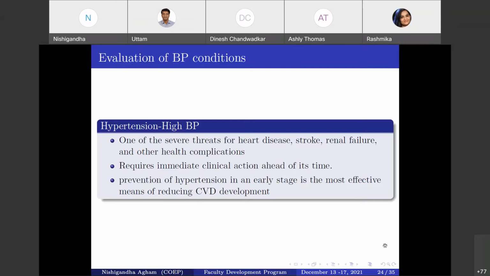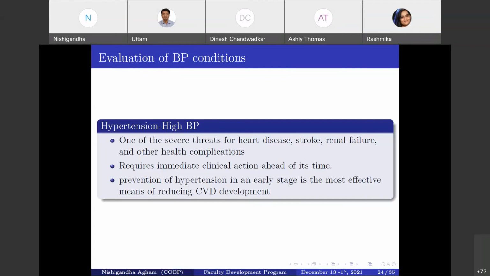As I mentioned earlier, whenever BP falls beyond the limit, it results in hypertension or hypotension. Hypertension is a long-term condition of BP in which circulating blood exerts a higher pressure on the blood vessels. It is one of the severe threats for heart disease, stroke, renal failure, and other healthcare complications.